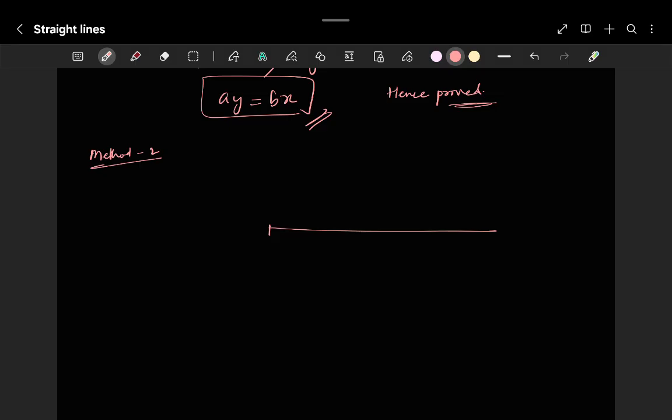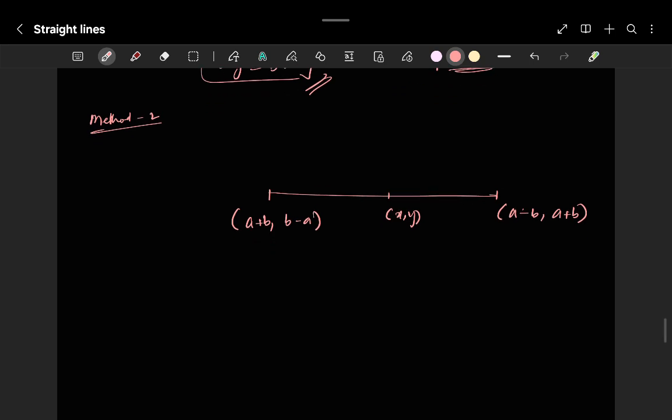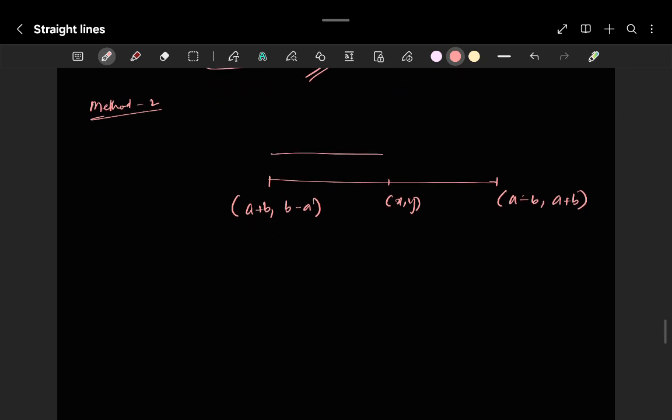There is this point (a plus b, b minus a), and this is (x, y), and this is (a minus b, a plus b). Here the distance of this point to this point is exactly equal to the distance of this point to this point.